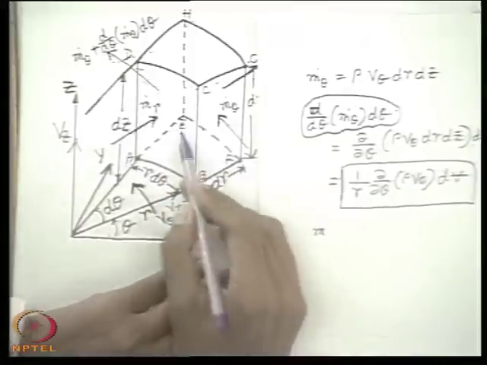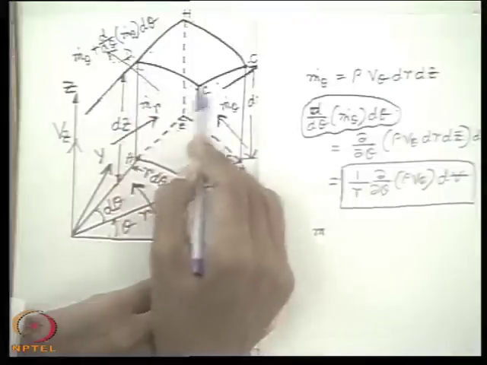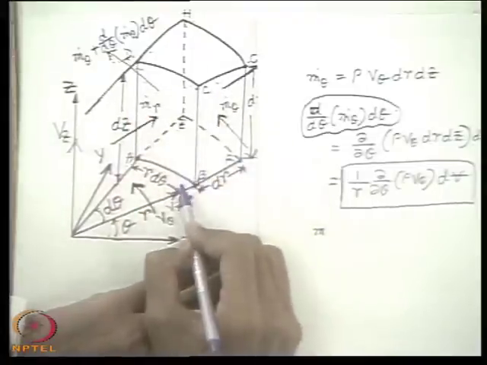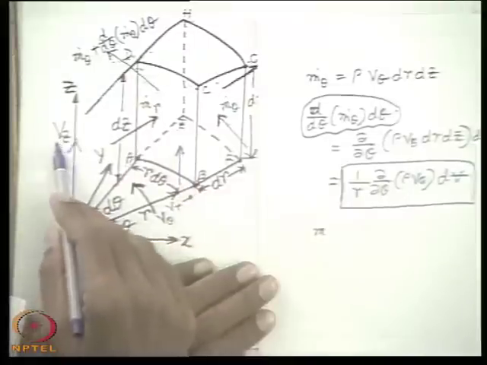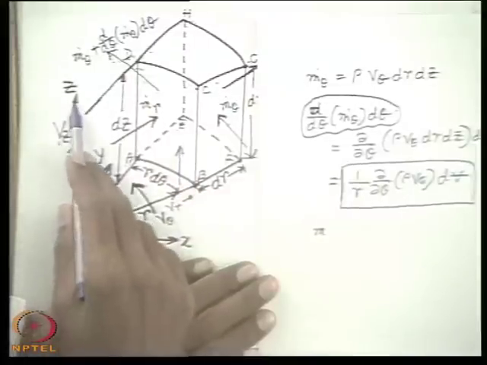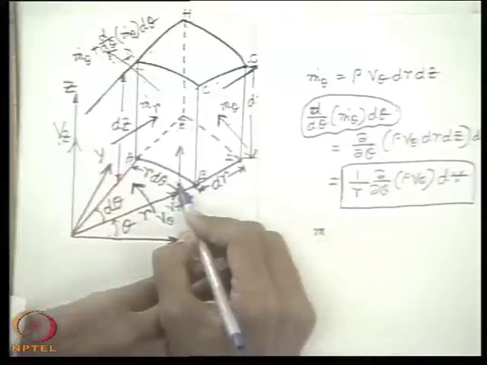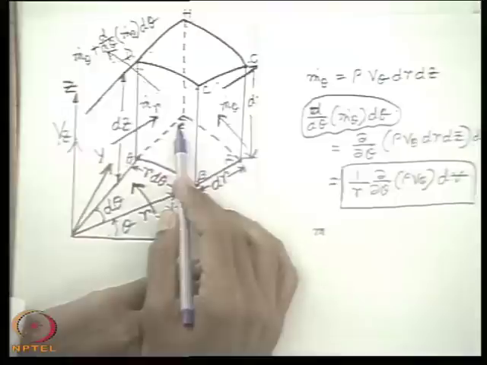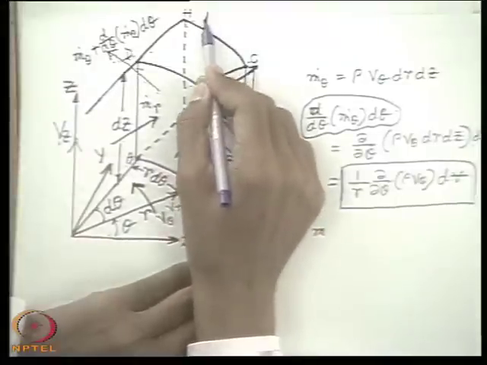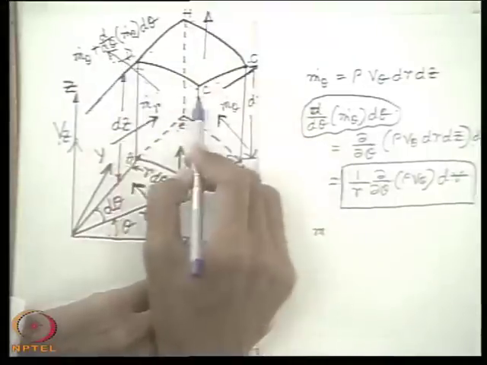A, B, F, E and D, C, G, H, that means the bottom and top planes in this drawing. Due to the positive direction velocity Vz in the usual positive direction of the coordinate axis, the mass will come into the control volume across the face ABFE, and similarly the mass will leave the control volume across the face DCGH.